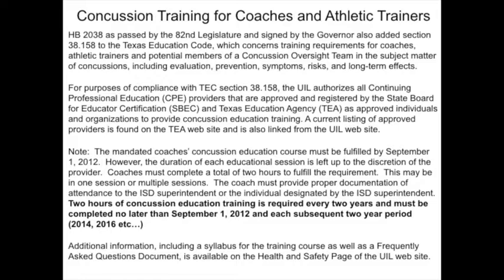2 hours of concussion education training is required every 2 years and must be completed no later than September 1, 2012 and each subsequent 2-year period, 2014, 2016 etc. Additional information, including a syllabus for the training course as well as a frequently asked questions document, is available on the Health and Safety page of the UIL website.